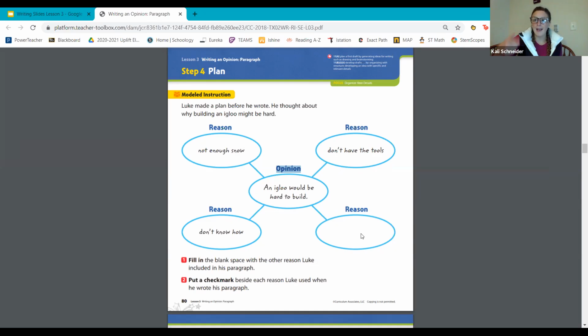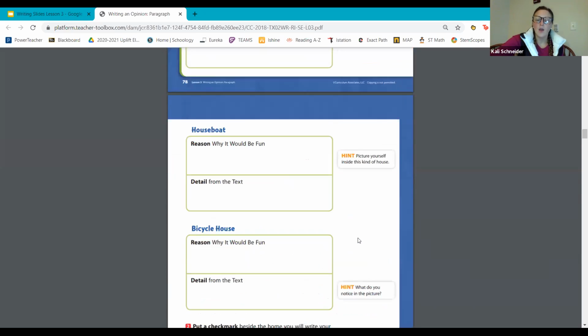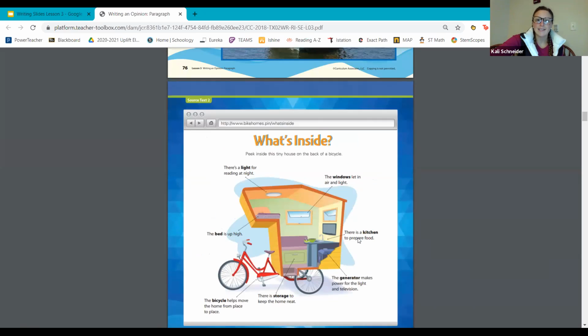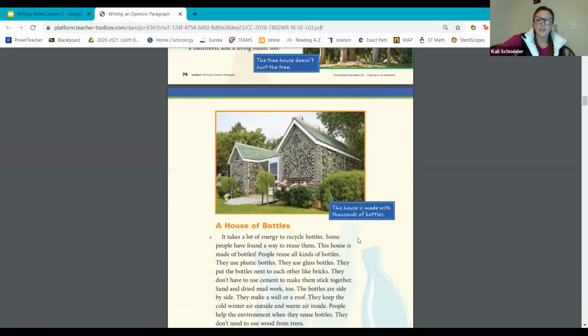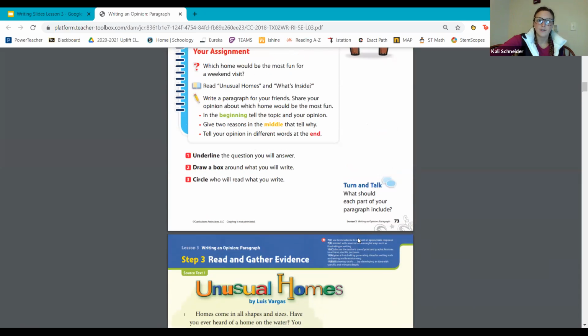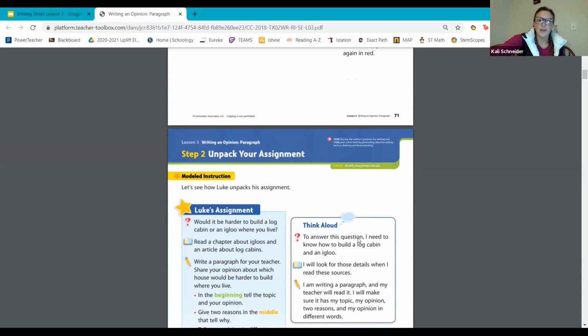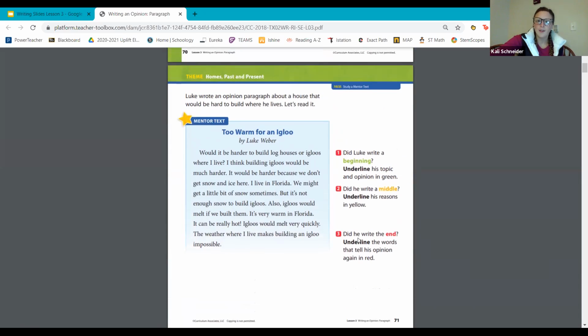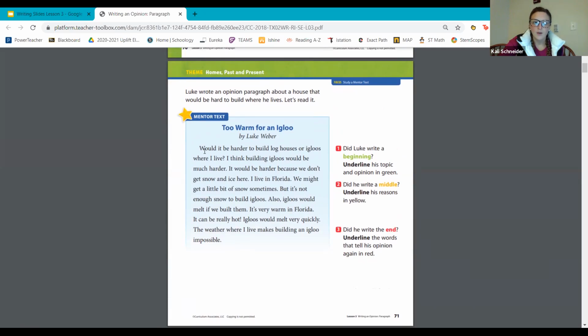I'm going to look back at this passage about igloos and building them in order to help us remember what he wrote and what he added, and what we can add to help him out with his last reason from what we read. I want you to be thinking as I read it again of what we can add to help him support his opinion that an igloo is harder to build. I'm going to go back to page 71 so you can follow along as I read. Remember, we underlined his reasons in yellow.